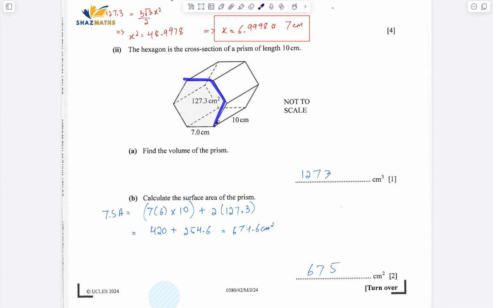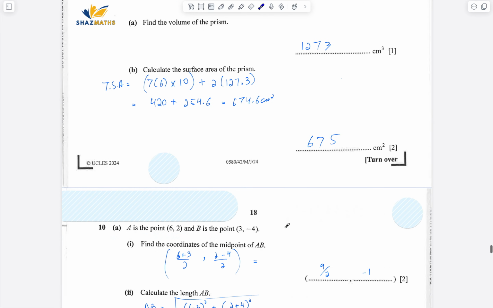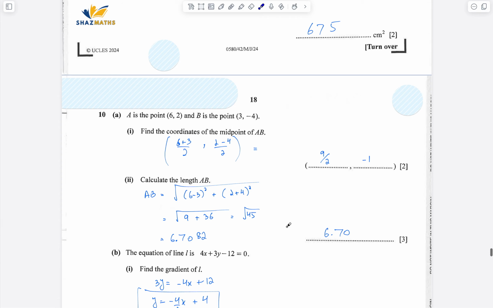You calculate the perimeter, you know the x, easily I can just multiply it by 6 sides. So perimeter of the base times the height would give me the area of all these rectangles, and then plus 2 times the base area. So the final answer comes out to be 675 centimeters square.